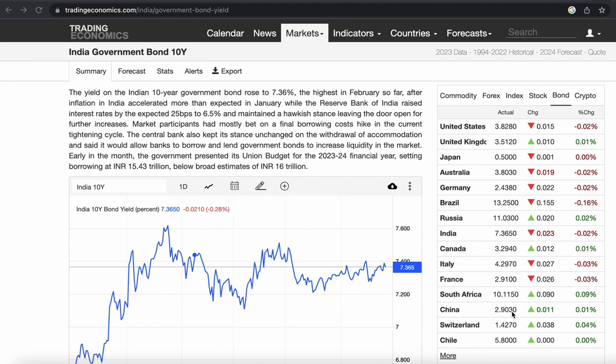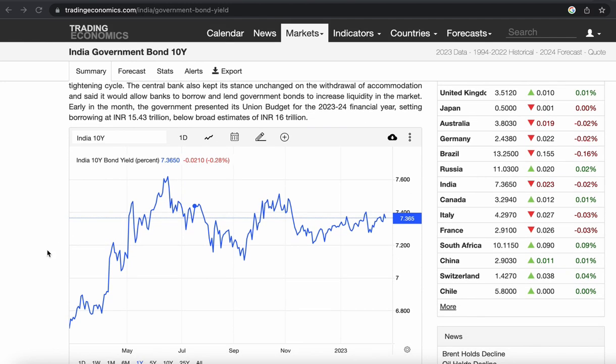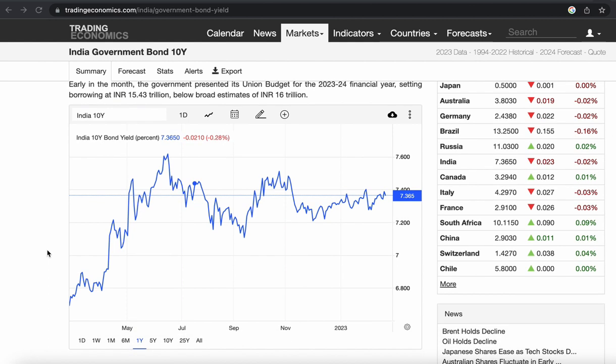China has 2.90. The reason behind the 10-year government bond rising to 7.36, the highest since February, is that the Reserve Bank of India raised the rate by 25 basis points to 6.5. So the interest rate will keep on fluctuating the bond yield. This is the 1-year chart of the India 10-year government bond. Over the last 1 year, it has fluctuated from 6.80 to 7.4.